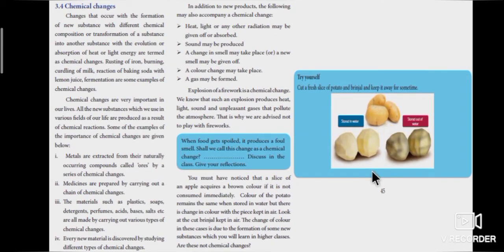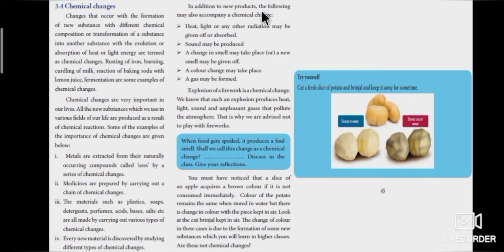Page number 45 explains about what is chemical change. Changes that occur with the formation of new substance with a different chemical composition or transformation of a substance into another substance with the evolution or absorption of heat or light energy are termed as chemical changes.